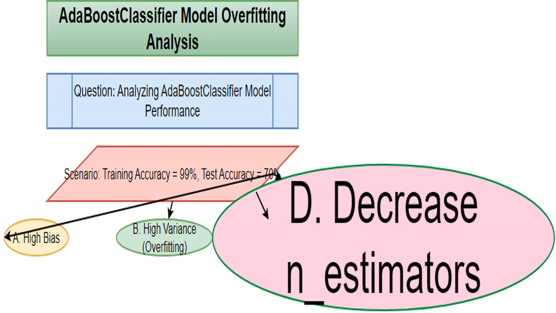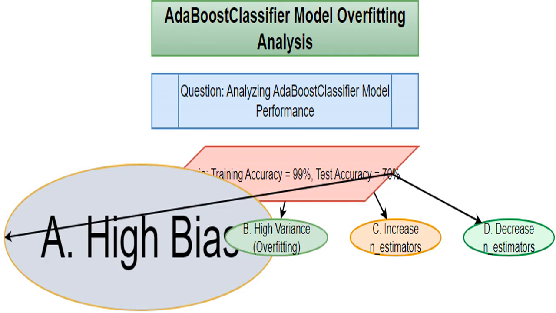This is also correct. N_estimators is a parameter in AdaBoost that sets the number of weak learners. With too many weak learners, like we have now, AdaBoost can become too complex and overfit. By decreasing this number, I make the model less complex, reducing overfitting and improving how well it does with new data.